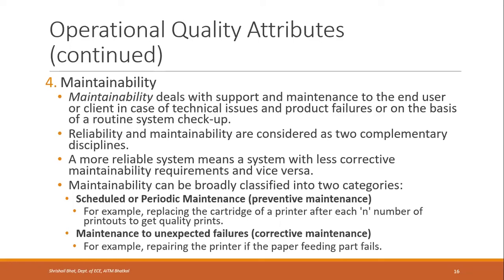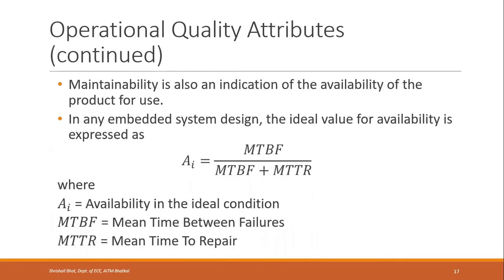So some paper is not getting fed or the paper has stuck into the printer cartridge. In that case, you have to repair it, you have to fix it. That is called corrective maintenance. Then it is also an indication of the availability of the product for use, whether the product is available. It gives an indication of that.